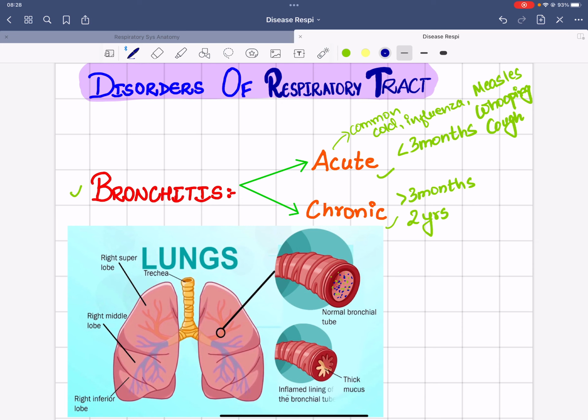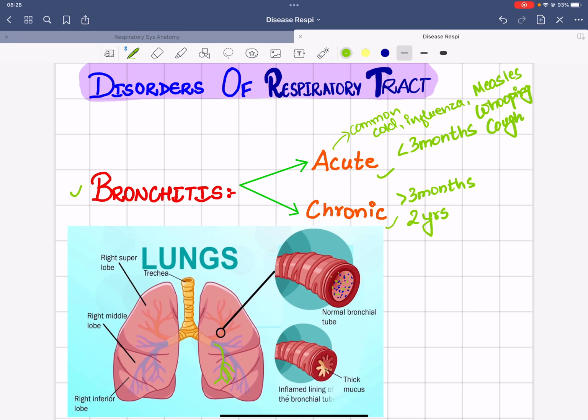These are commonly present in elderly people and children who have a weak immune system, and downward spread of the infection can lead to bronchiolitis and even bronchopneumonia, especially among children and older adults. So the infection goes downward into the bronchi and the alveoli, further resulting in bronchopneumonia or bronchiolitis, and this especially affects children and the debilitated or older adults.